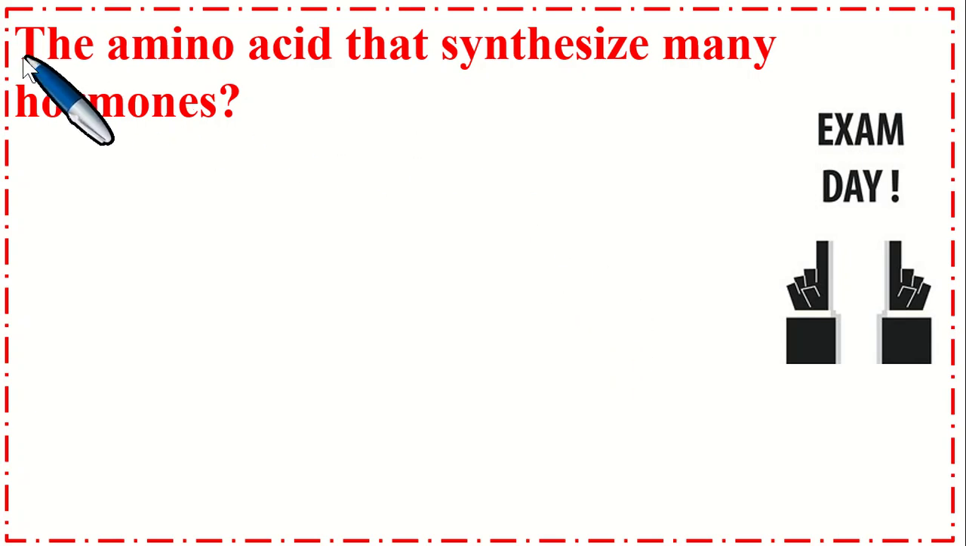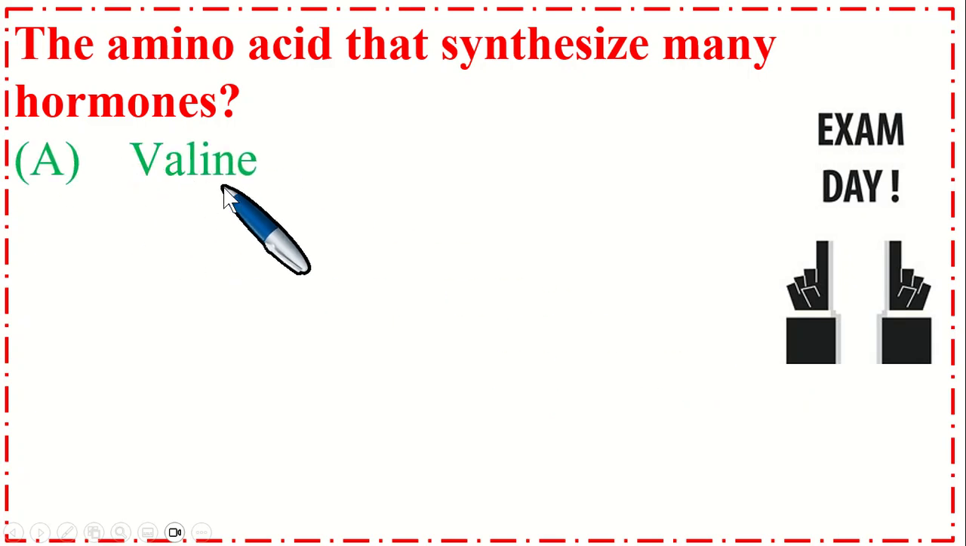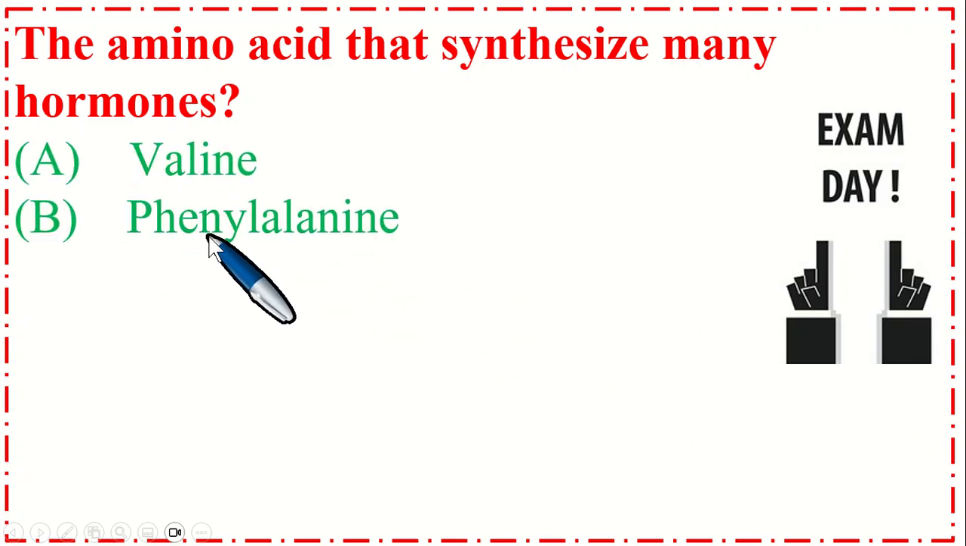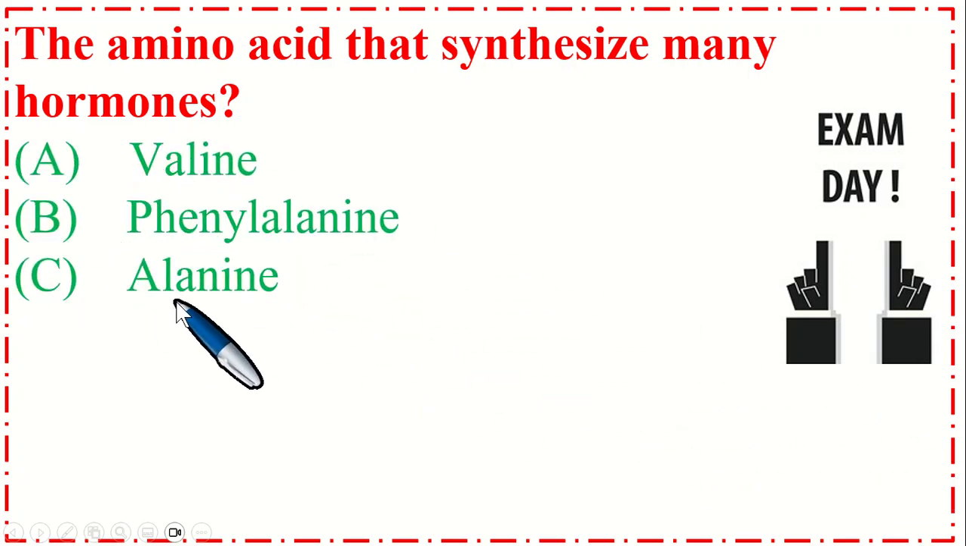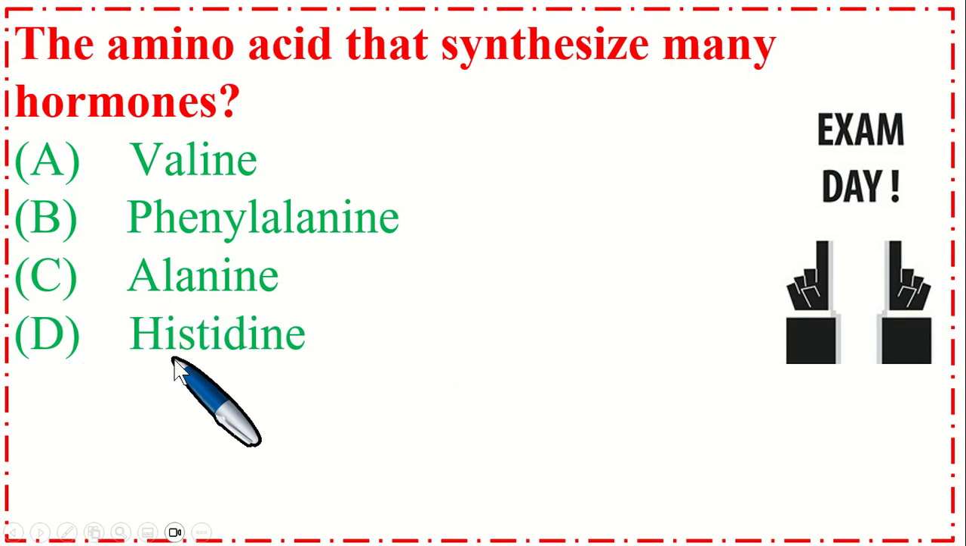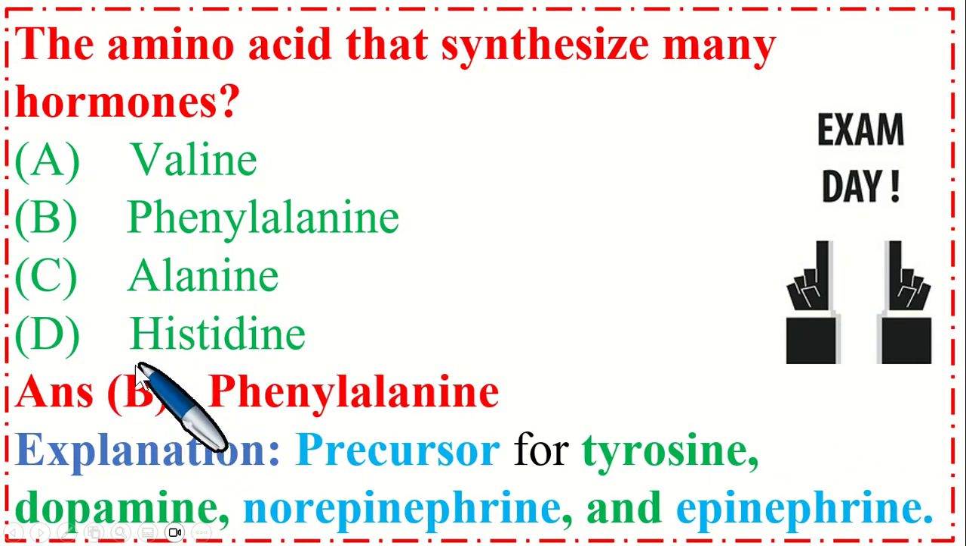Dear students, the amino acid that synthesizes many hormones, option A, valine, B, phenylalanine, C, alanine, and option D, histidine. So the correct option is B, phenylalanine, precursor for tyrosine, dopamine, norepinephrine and epinephrine.